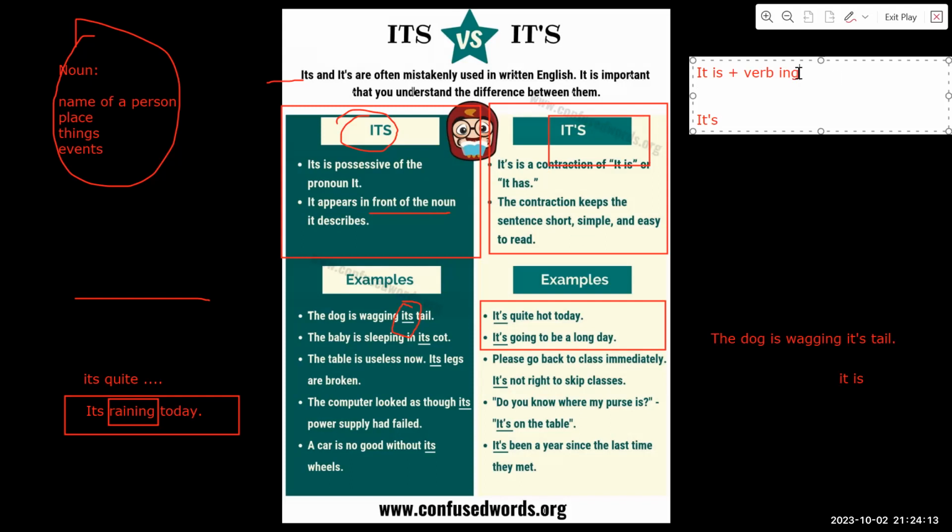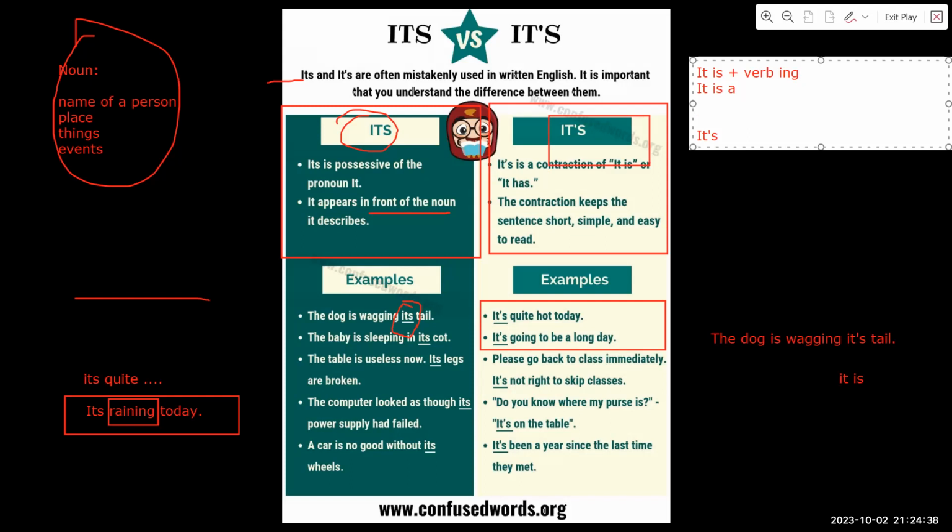So for this one, when can you use it apostrophe s? For example, here, verb plus ing: it is raining, or it is flooding. Another one is, for example, you're saying something, it is anything.